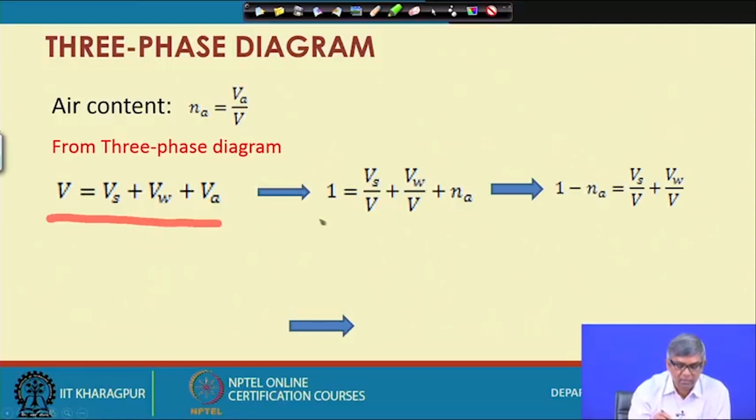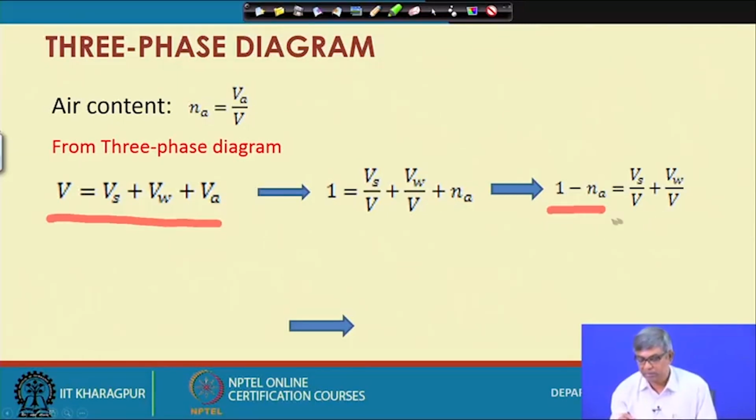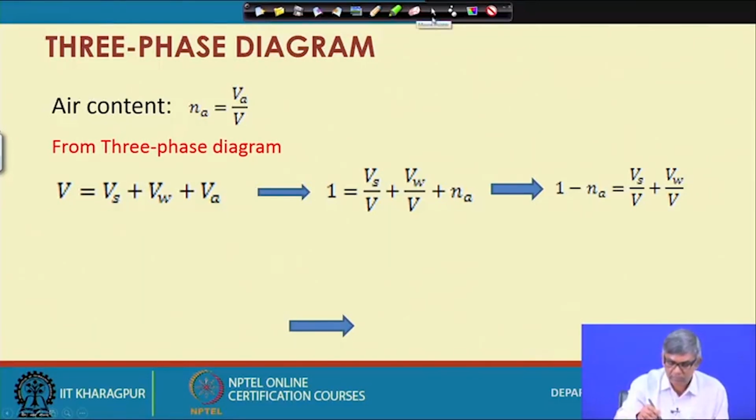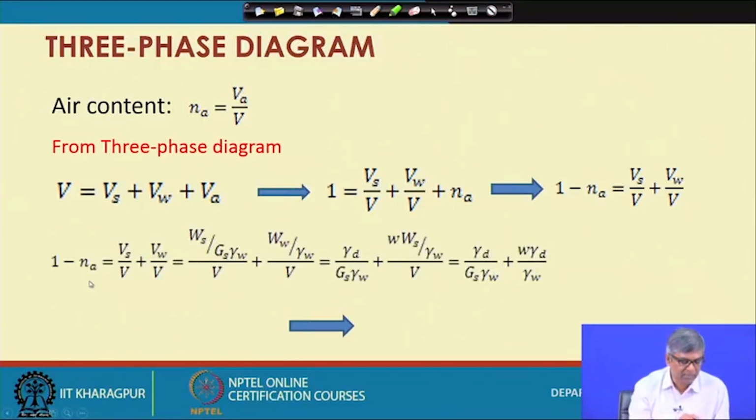you can see this side becomes 1, Vs by V, Vw by V, and this will become Va by V. So, this is Na, and from here I can take it to here, that means 1 minus Na equal to Vs by V plus Vw by V. And from there we can further modify 1 minus Na. You can see now 1 minus Na, Vs by V is already there, and Vw by V.